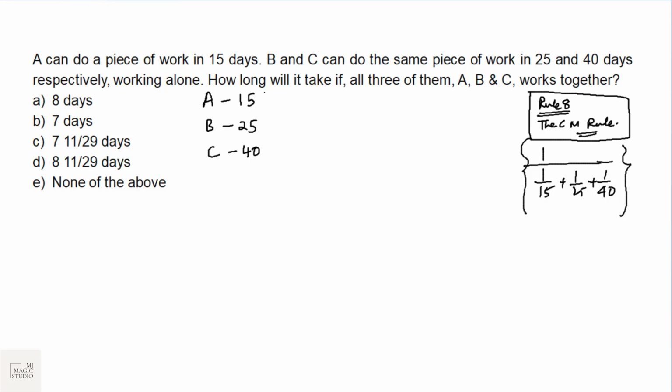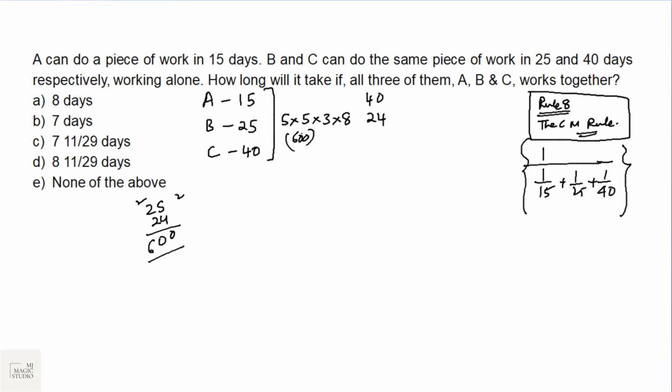Or simply just give me the common multiple of 15, 25 and 40. It is 5 into 5 into 3 into 8. That's it. 5 into 5 into 3 into 8. 25 into 24 is 600. Yes. Now 600 by 15 is 40.